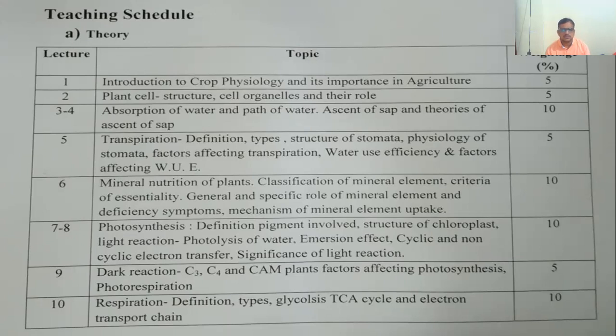Okay, so in this respiration we will discuss the definition and types of respiration, in which aerobic respiration is there and anaerobic respiration is there. Aerobic means in the presence of oxygen, while anaerobic means in the absence of oxygen. Then we will discuss glycolysis, the TCA cycle, and the electron transport chain. Okay, so this is about point number 10.